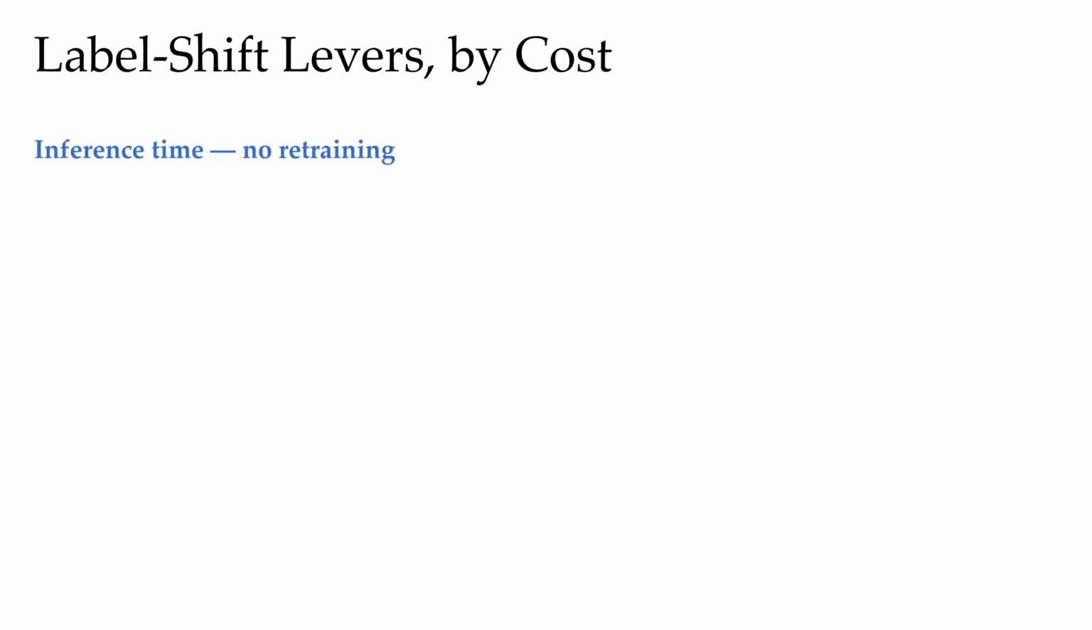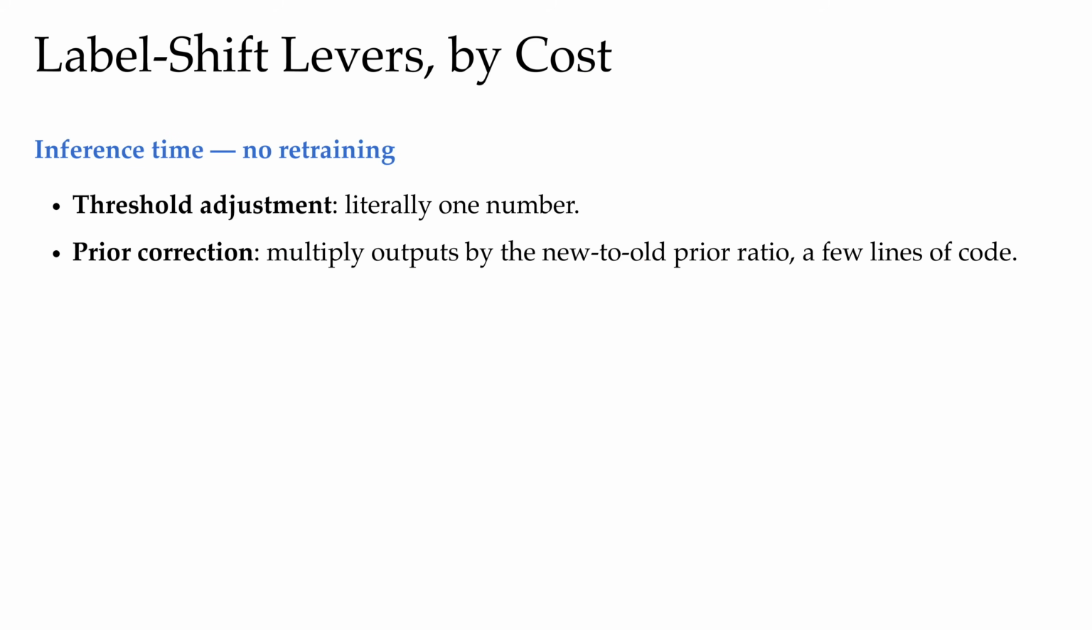Ideas like monitoring, which we're going to introduce next time, monitoring the system, could also help. So let us line up the label shift levers ranked by their cost. At inference time, 2 fixes that never really touch the weights. The cheaper one is threshold adjustment. If healthy patients are 90% of deployment instead of 60%, we just raise the bar of predicting sick. The fix is literally just one number.